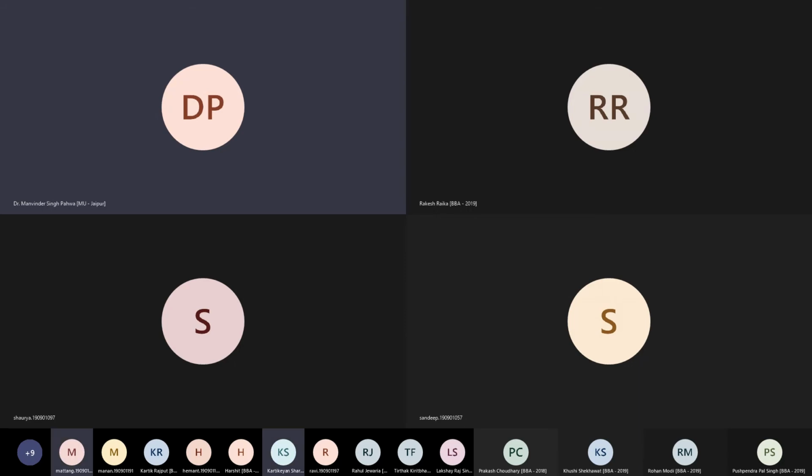Sir, how much of the syllabus is left? Only 2 acts are left. If allowed, I can finish the syllabus in 10 days, but we have to go a bit longer, so I think we can have some revision also in between. So 2 acts are remaining: one is the Partnership Act and the other is the Limited Liability Partnership Act.